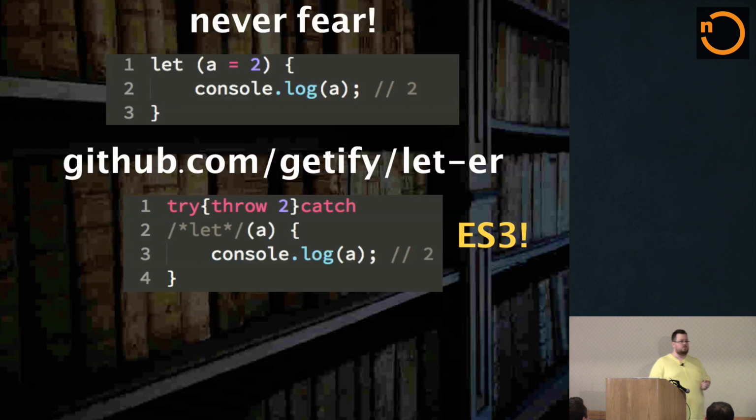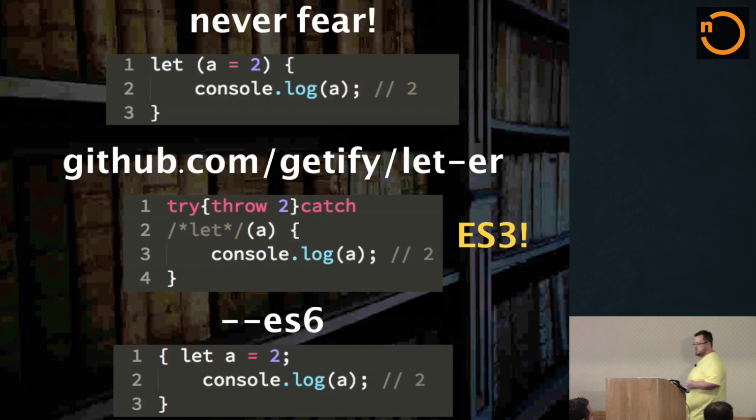This is compiled code. Now, some of you may be saying, what happens if I don't want to write that kind of crappy code someday and I want to target only ES6 environments? I've already got you fixed. You just start passing an --es6 flag to the tool, and it transforms your let blocks into this totally valid ES6 syntax. It creates an explicit block and puts the let declaration at the top.